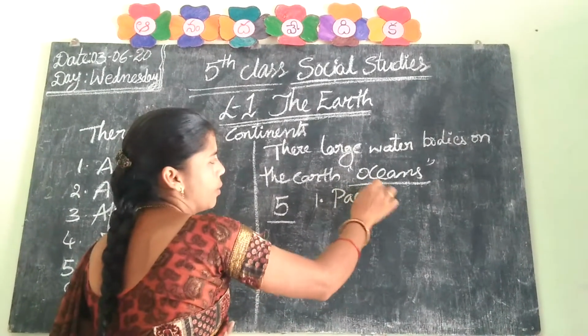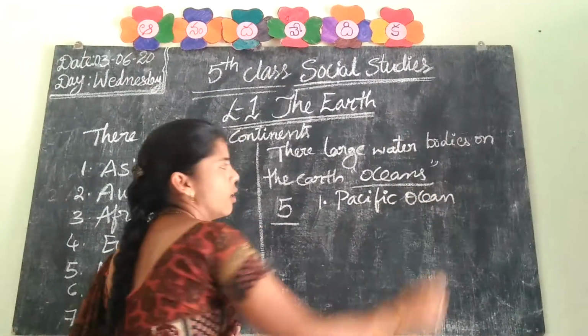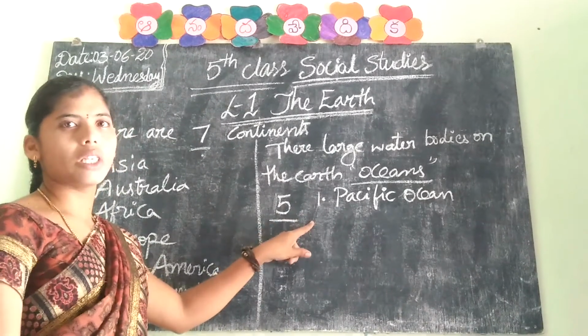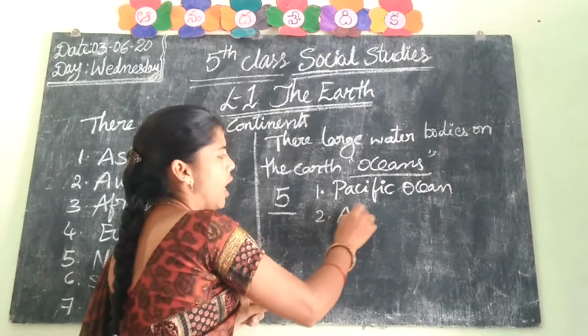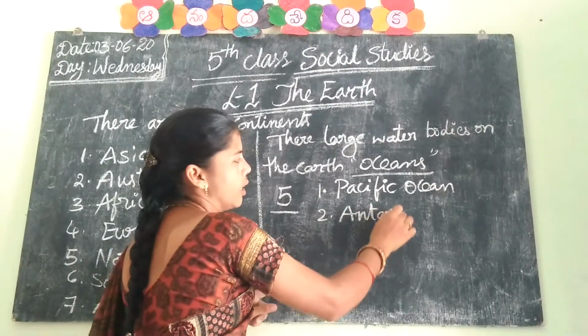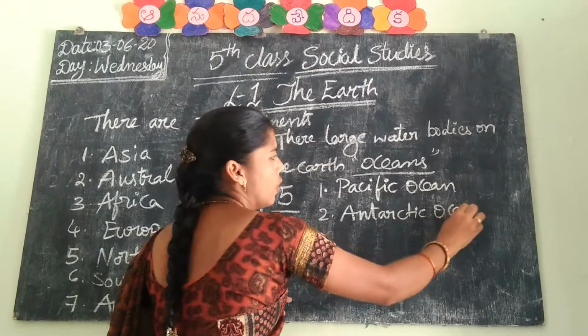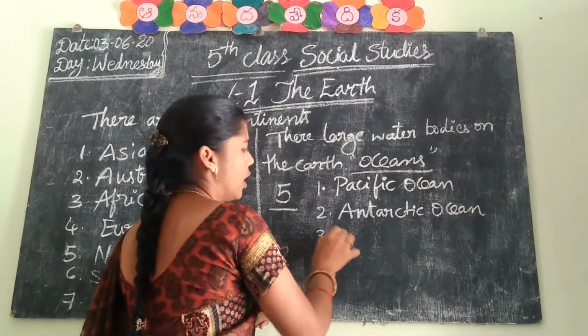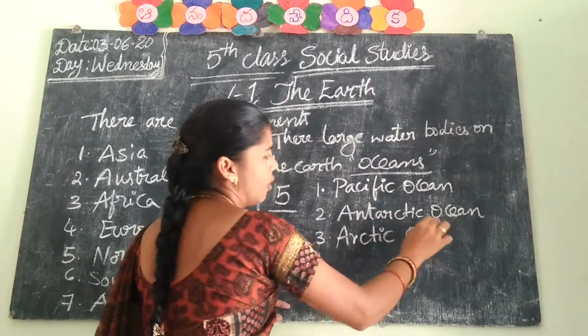First one is Pacific Ocean. Second one is Antarctic Ocean. Third one is Arctic Ocean.